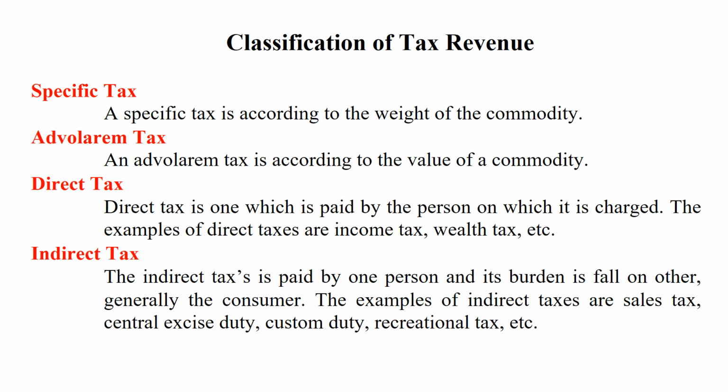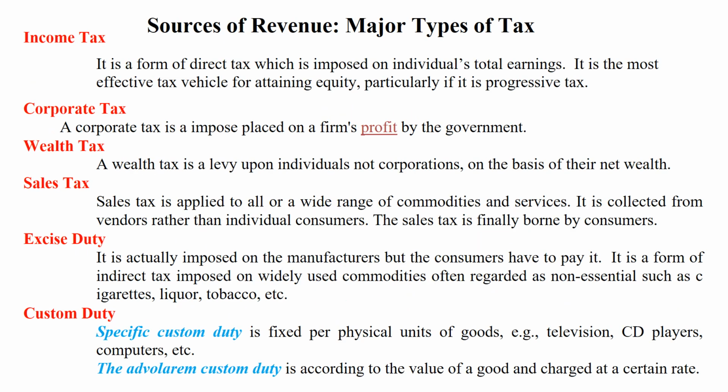Examples of direct taxes are wealth tax, income tax, etc. What is indirect tax? The indirect tax is paid by one person and its burden falls on another person, generally the consumer. Examples of indirect taxes are sales tax, excise duty, customs duty, recreational tax.